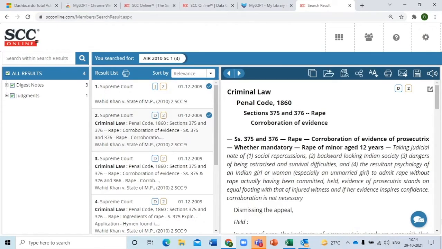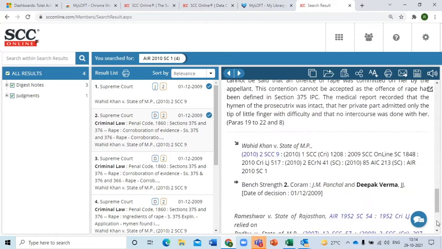And not only with the AIR. Please scroll down, Mr. Rana. You can see even if you would have used SEC Online, Criminal Law Journal, ECRN, AIC, or AIR, any citation you would have used, you would have still got the same judgment. That's a simple way of finding the judgment with the citation.